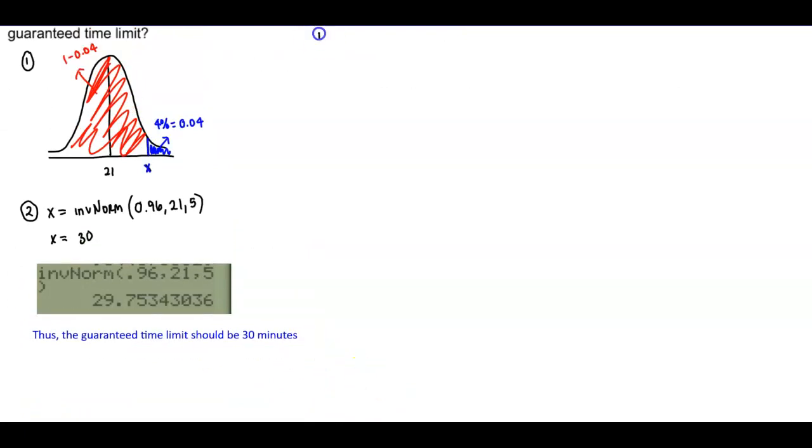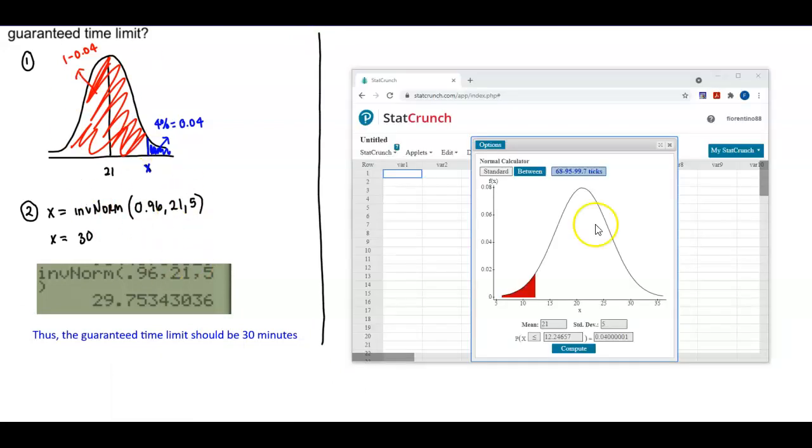Now, how would we do this using StatCrunch? Again, we need to draw our picture first. After we draw our picture, we can plug this in. We know that our mean is 21 and our standard deviation is 5. We know that the area to the left of x is 1 minus 0.04, or 0.96, and we use less than because we want to make sure it's to the left.